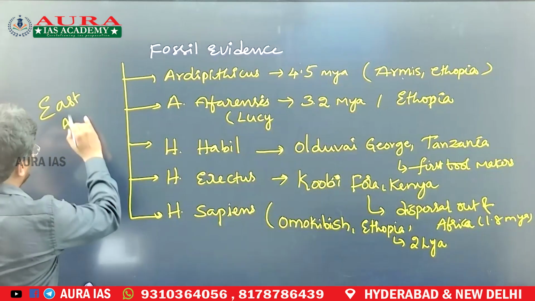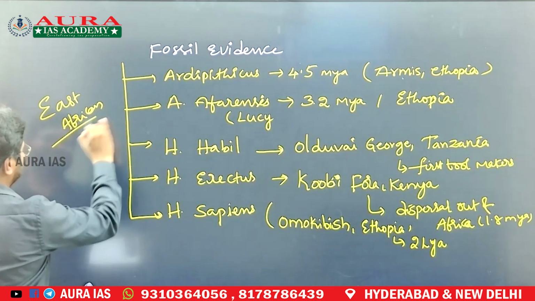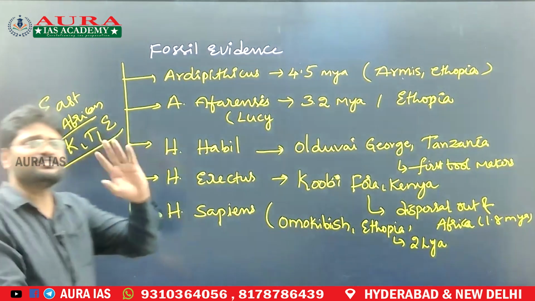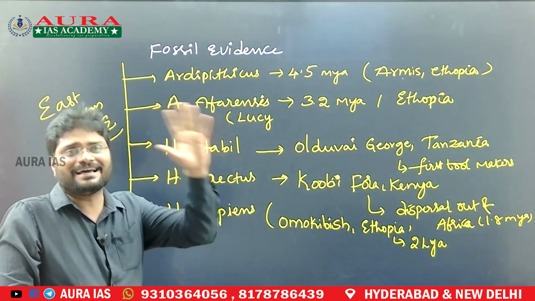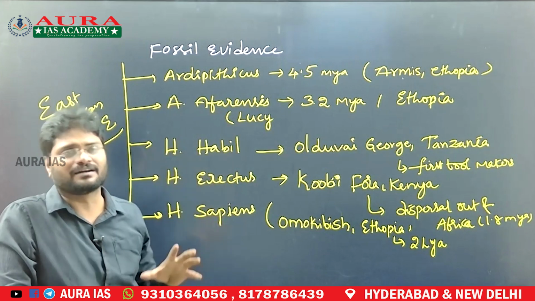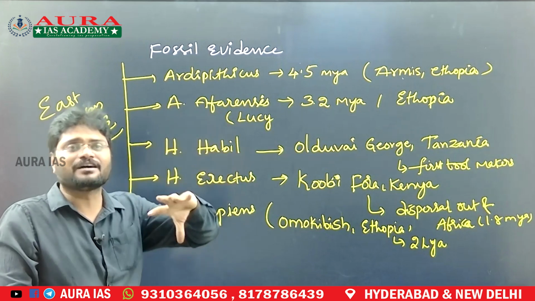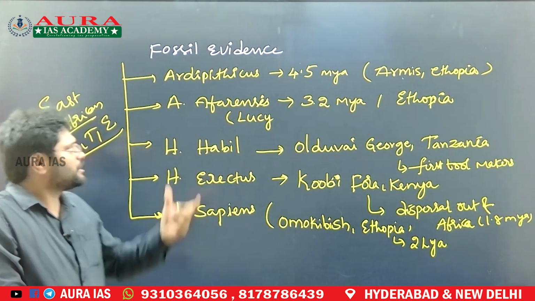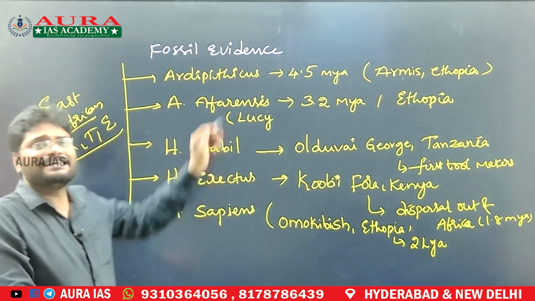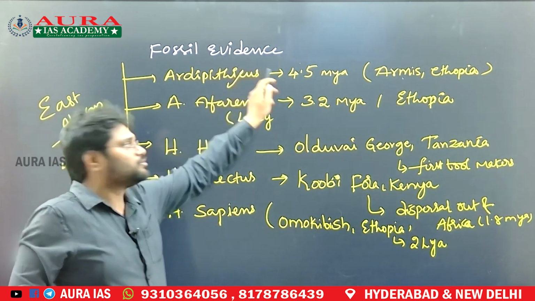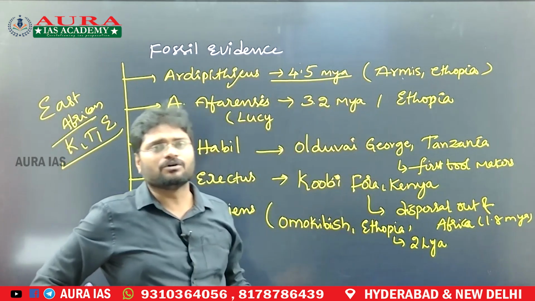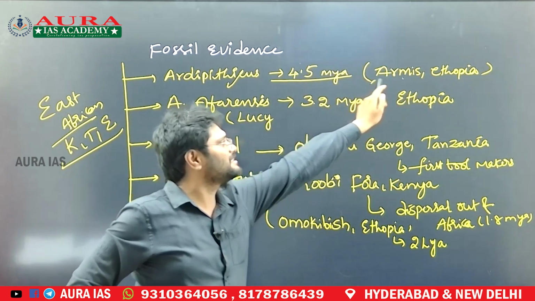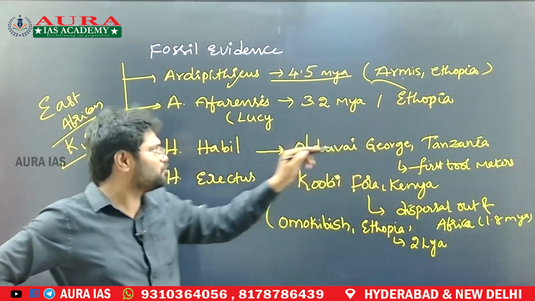These fossils were exclusively found in the East African Rift Valley, in Kenya, Tanzania and Ethiopia. These fossils were nowhere else found outside Africa. That indicates East Africa was the cradle of human evolution. So you can see the timeline also. The Ardipithecus group evolved about 4.5 million years ago, and these fossils were yielded in Aramis, a site in Ethiopia.